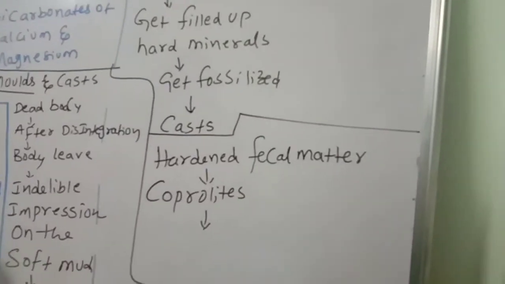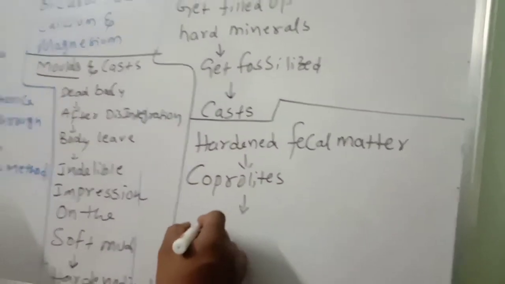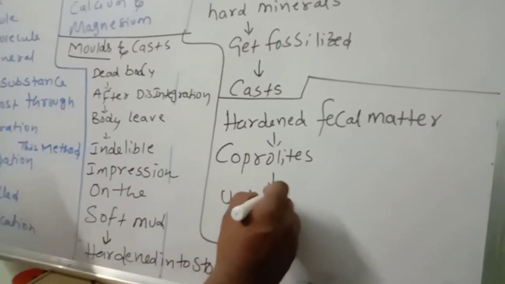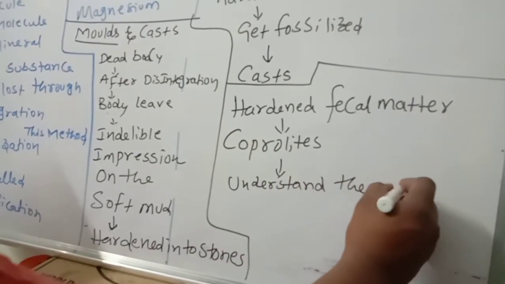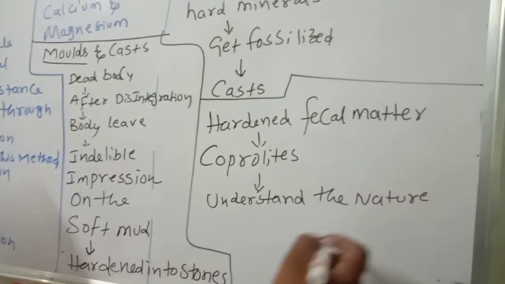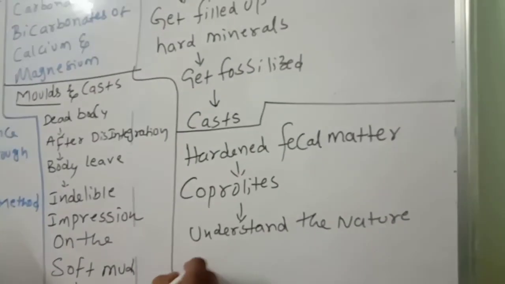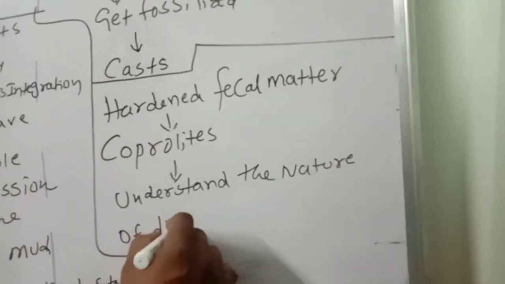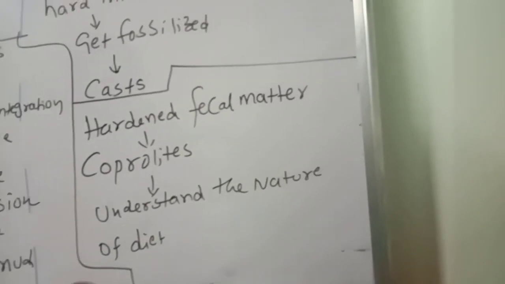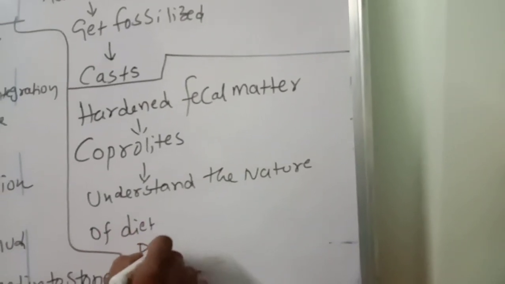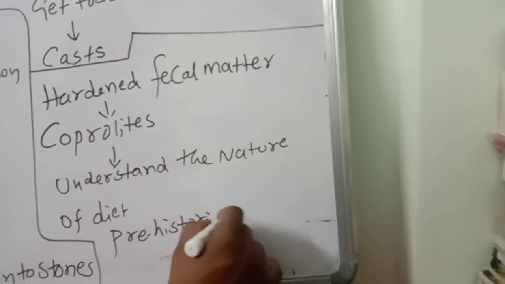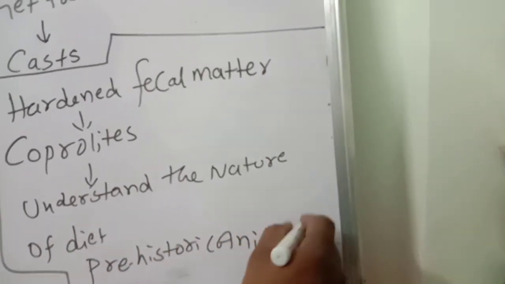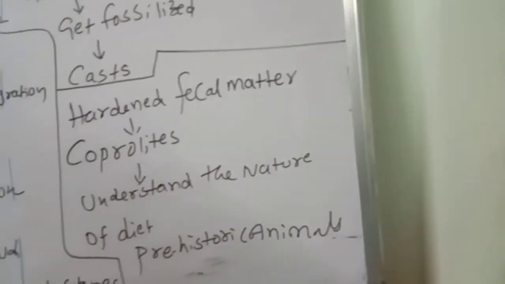These are helpful to understand the nature of the diet of prehistoric animals. This point you should remember. Children, up to here you should remember.